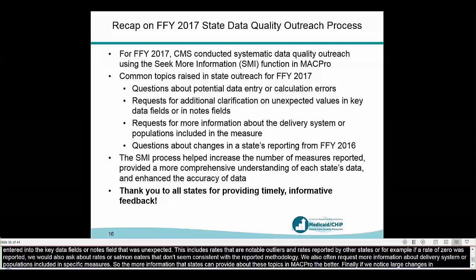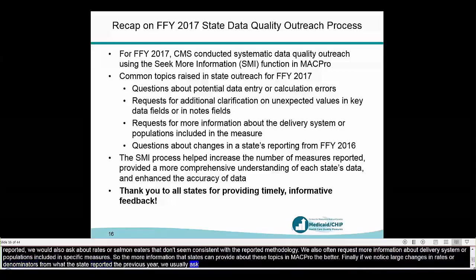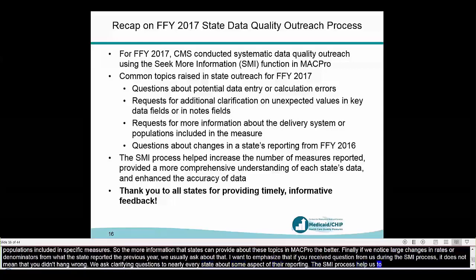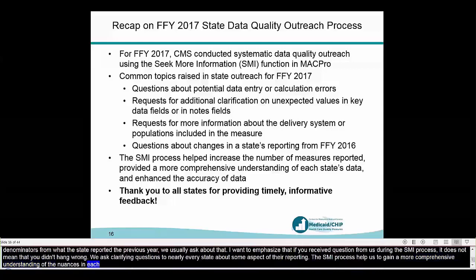I want to emphasize that if you receive questions from us during the SMI process, that does not mean that your state did anything wrong. We ask clarifying questions to nearly every state about some aspect of their core set reporting. The SMI process just helps us to gain a more comprehensive understanding of the nuances of each state's data and also enhances the accuracy of the data reported. This process can also help to increase the number of measures reported, as again, some states are able to report additional measures with more time or technical assistance. So once more, we want to thank all states for the timely, informative feedback that they provided during this process for FFY 2017. Next slide, please.